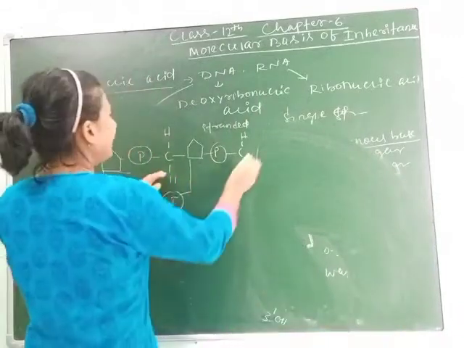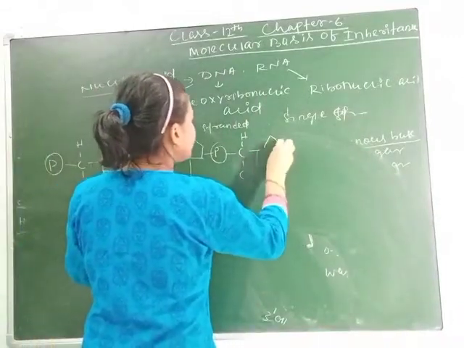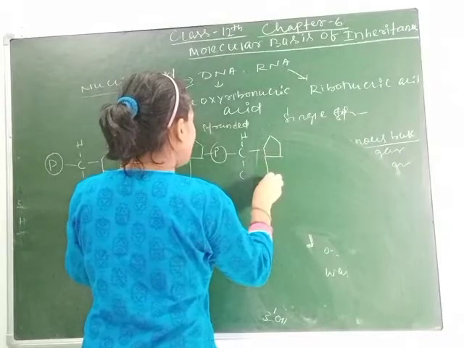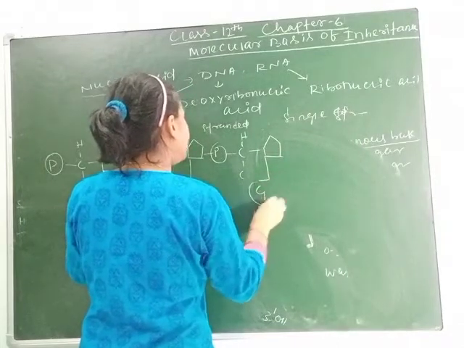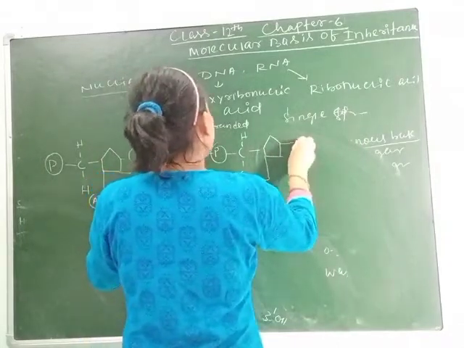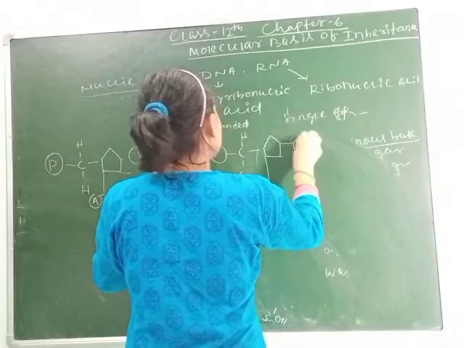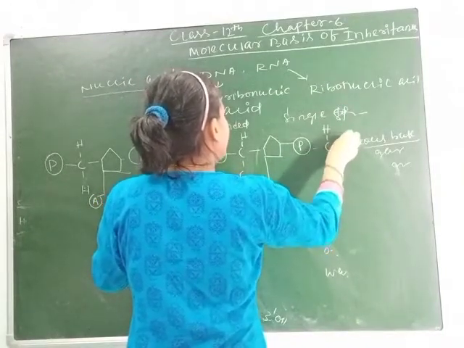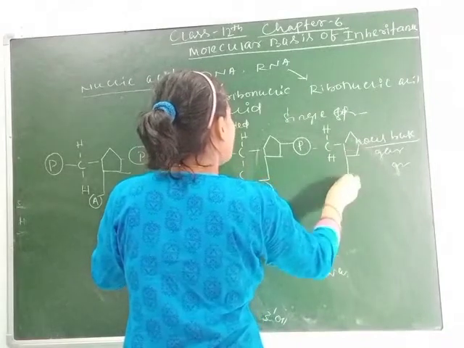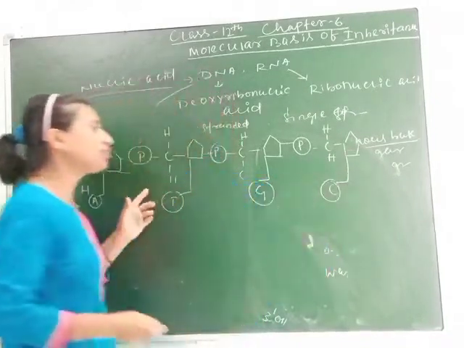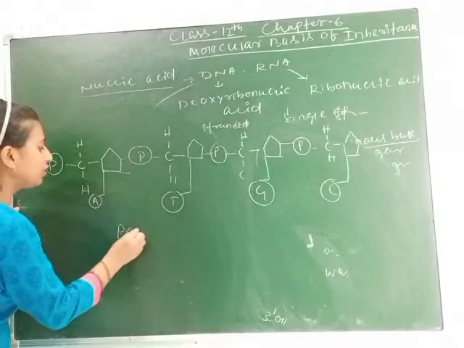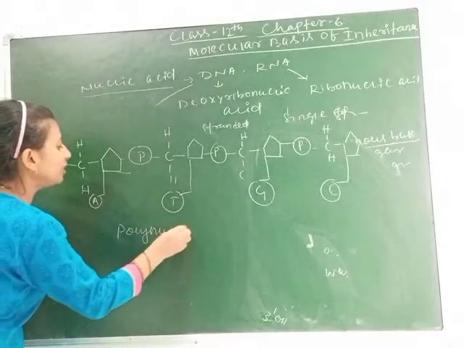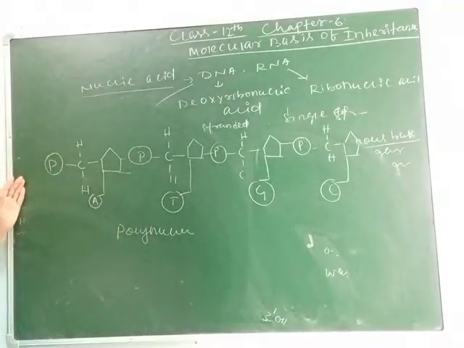CH2 group, and again it is joined with a pentose sugar, and this is considered as G. Again it is joined with P. Then P is joined with CH2 group, and again here is the pentose sugar, and here is C. So if you see, this is the polynucleotide chain, and its polarity is 5 prime to 3 prime.